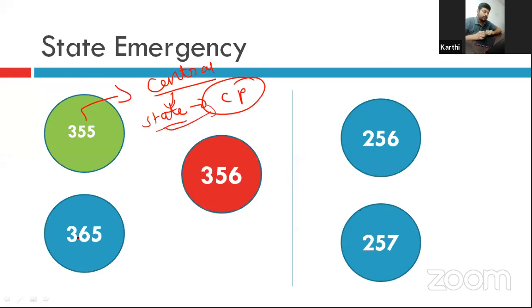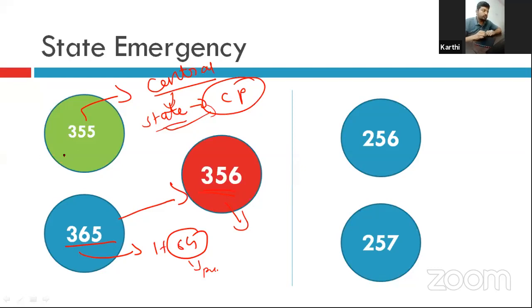Article 365 says that if the state government fails to carry out the administration in accordance with the provisions of the Constitution, then the central government can implement Article 356, that is the proclamation of the state emergency, right?